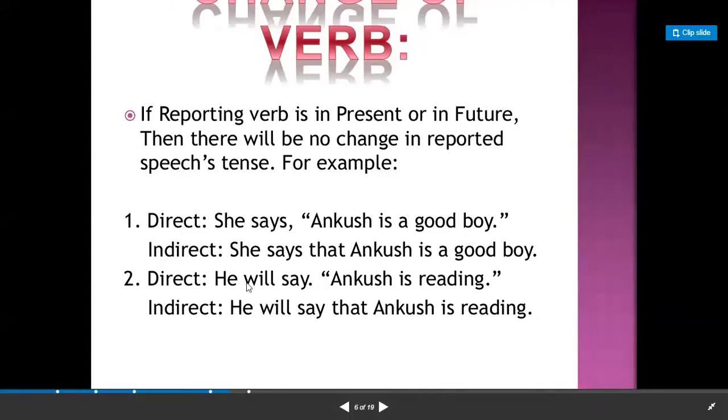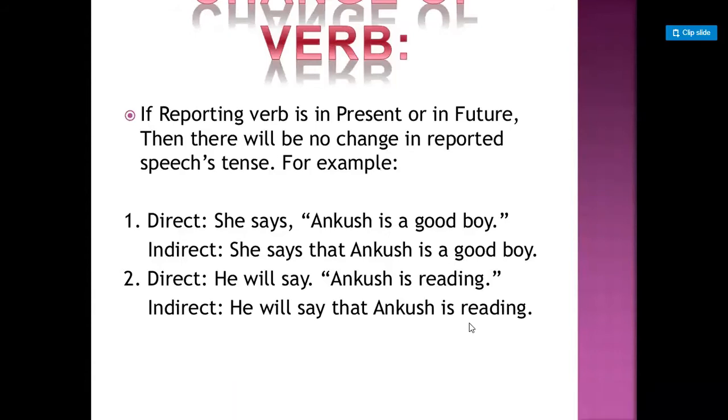Next is he will say, Ankush is reading. So what will be indirect? He will say that Ankush is reading. So what I want to point out here is what you have to remember: if the reporting verb is in present or in future, then there will be no change in the tense of reported speech. Or alternatively, if there is say or will say in the reporting verb, then reported speech does not change.